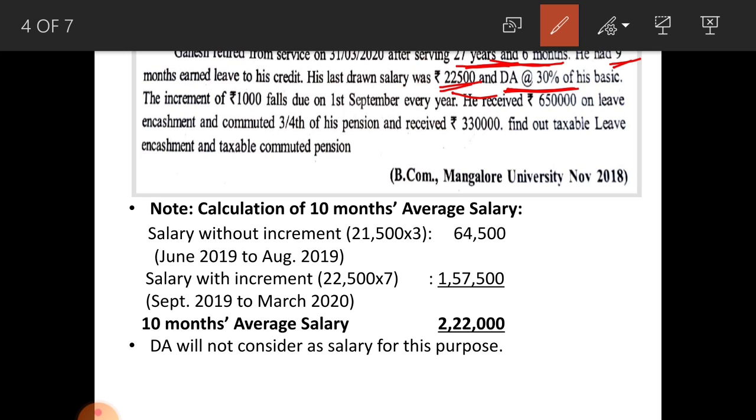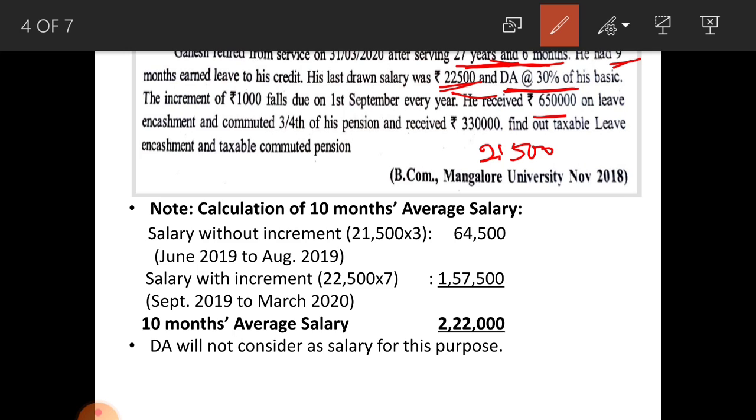That is September, October, November, December, January, February and March. For 7 months you have to consider 22,500 as with increment salary, and for the remaining 3 months you should consider only 21,500, that is without increment salary. Remember that point.